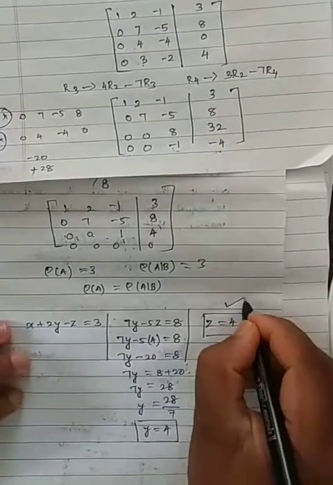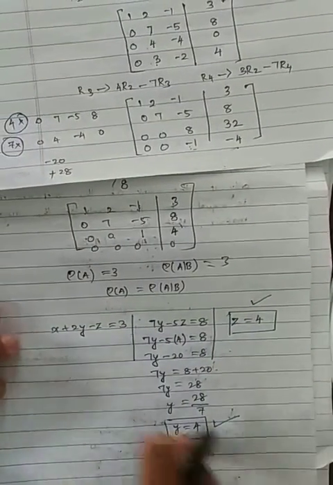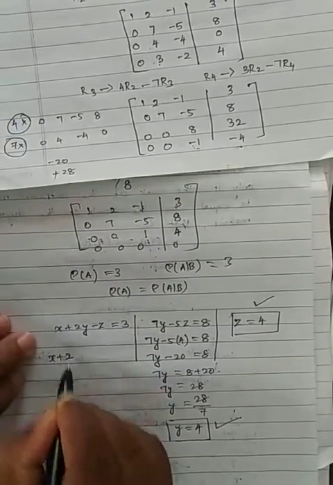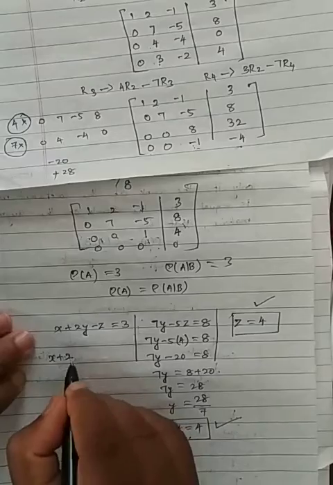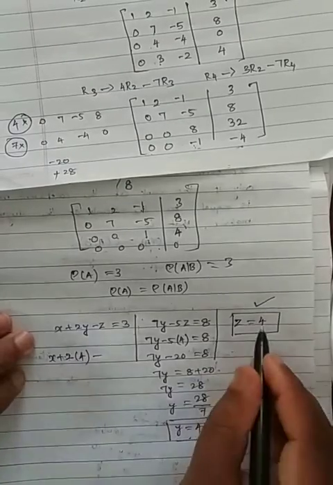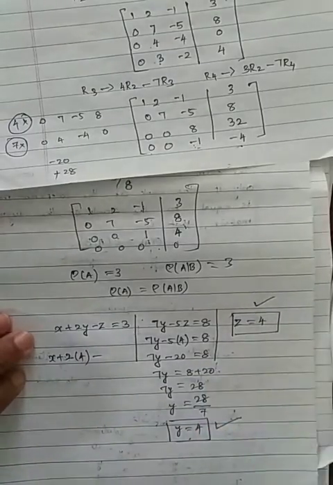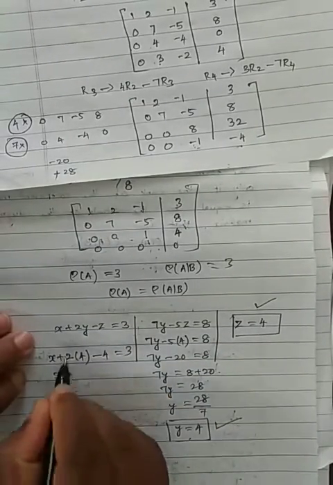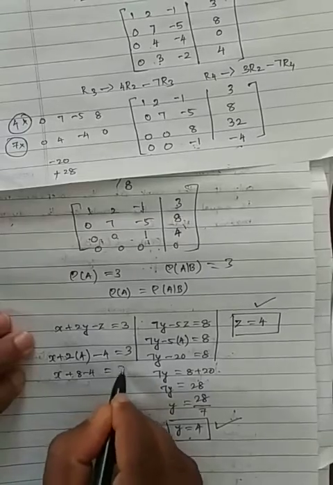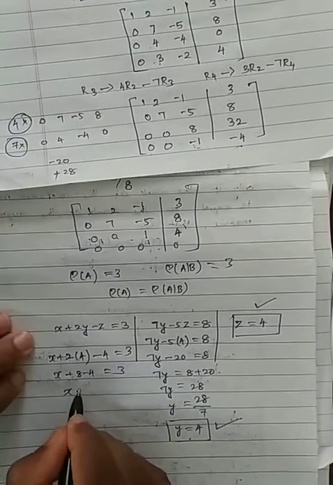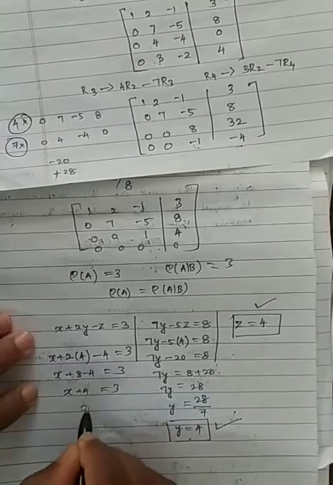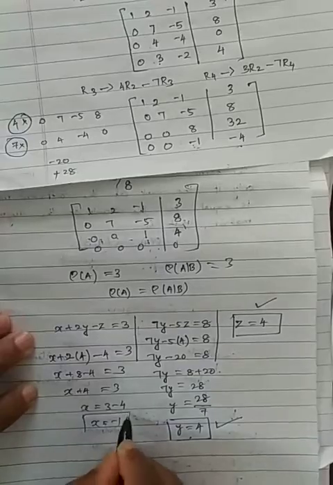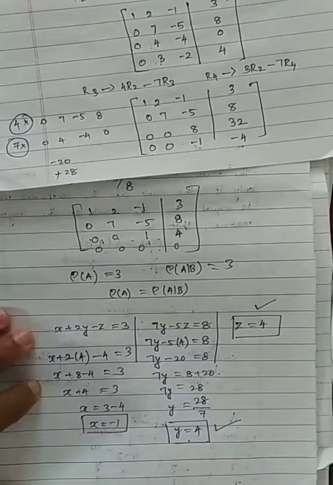So now we got the value of z and the value of y. Now we need to get the value of x. So x plus 2y, the y value we are getting is 4, minus the z value, which is again 4, equals 3. So x plus 2 4s are 8 minus 4 equals 3. Then x plus 8 minus 4, now plus 4 goes to the other side, equals 3. Then the x value we are getting is 3 minus 4, so x is minus 1.